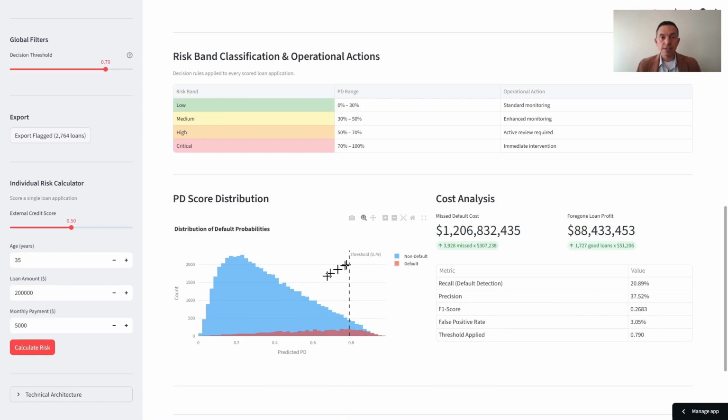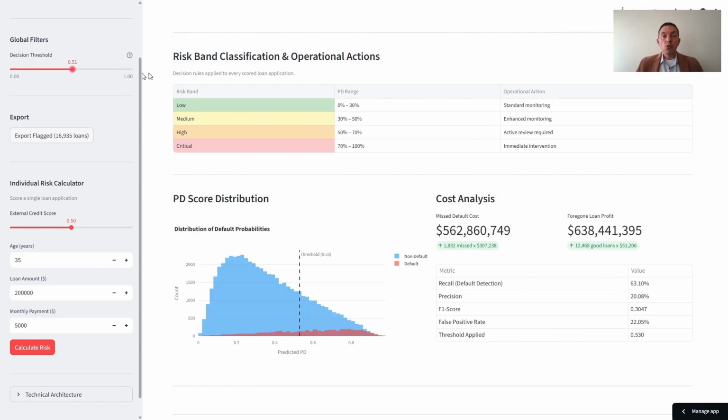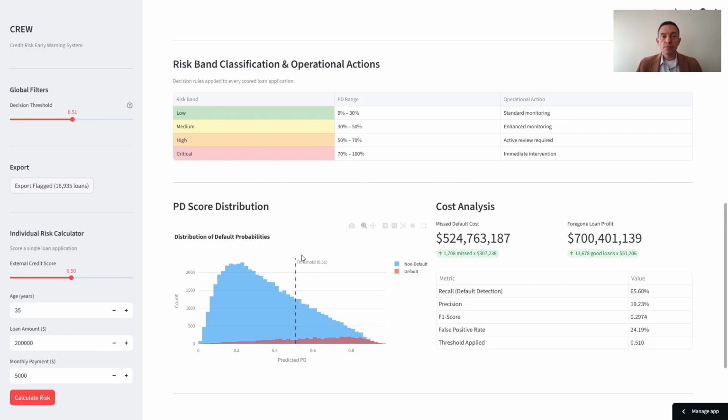At 0.79, we miss 4 out of 5 actual defaults, and with this FPR, we forego $88 million in good loans. Now watch what happens at the statistical optimum. Recall jumps to 65%. But with this FPR, the model flags thousands of borrowers who will not default, and the foregone loan profit goes from 88 to 700 million.